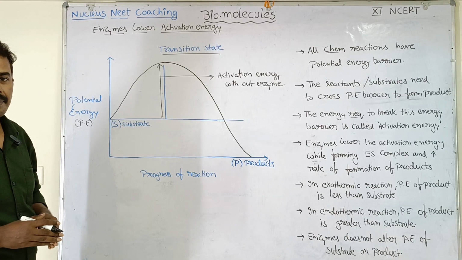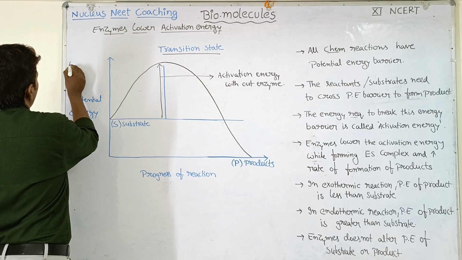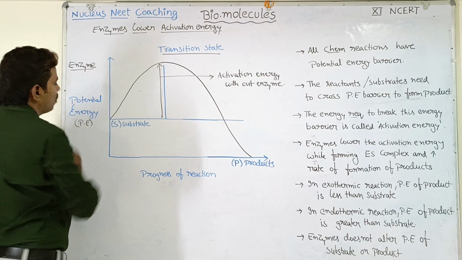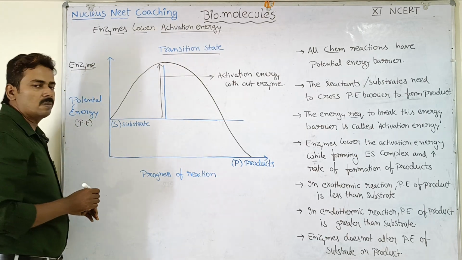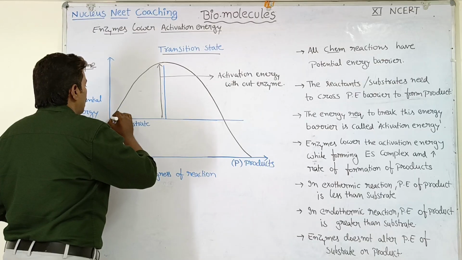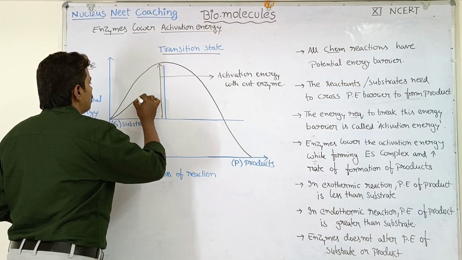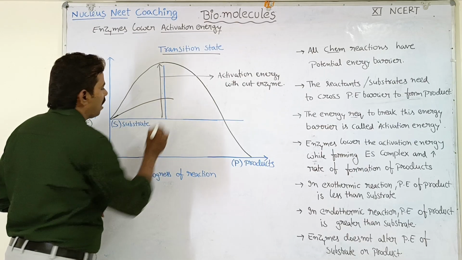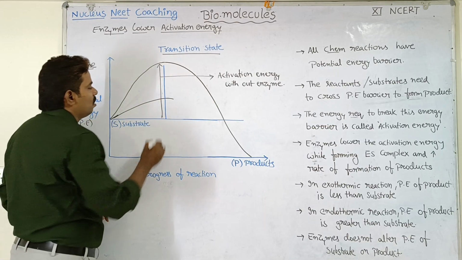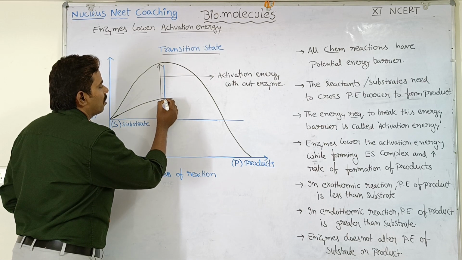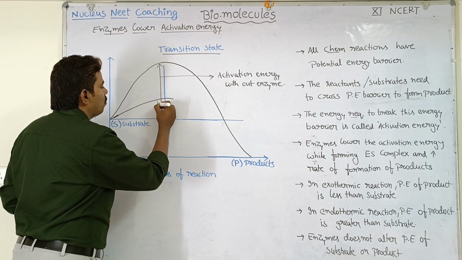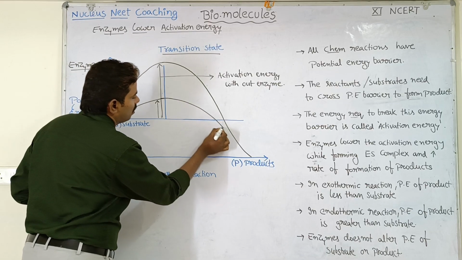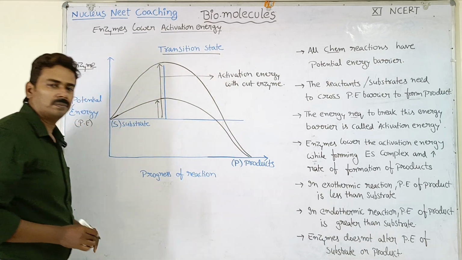Okay. Suppose in the same chemical reaction where the substrates are getting converted into products, you are using an enzyme, which acts as a catalyst, then what will happen to the activation energy? Suppose the enzyme participates in the chemical reaction, then the enzyme will reduce the activation energy considerably. So the substrate molecules will cross the transition state by using very little activation energy and eventually results in formation of products.